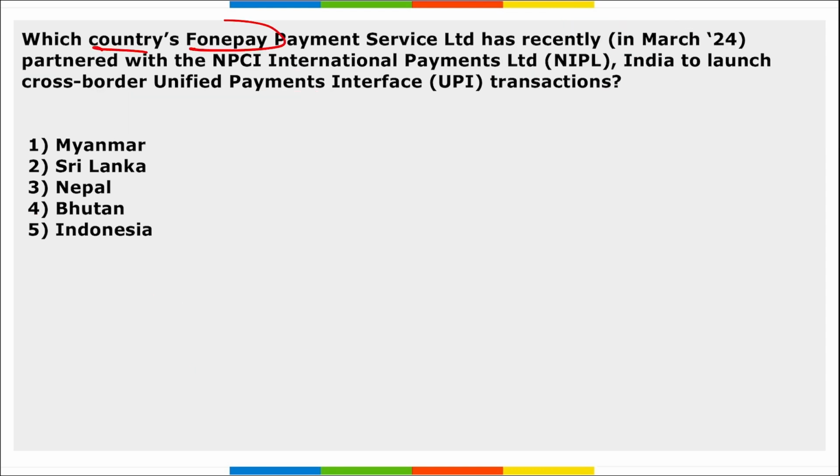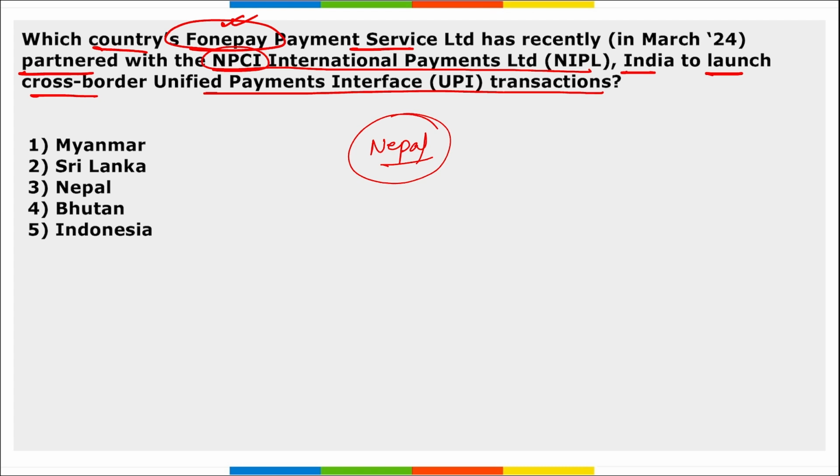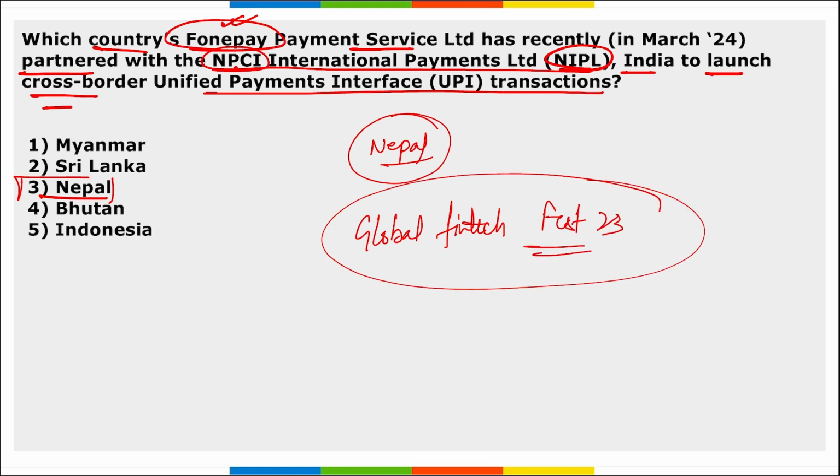Next, PhonePe Payment Service Limited of which country has recently partnered with NPCI International Payments Limited to launch cross-border UPI transactions? This PhonePe is of Nepal, right? They have partnered with NPCI International Payments Limited, that is NIPL, an arm of NPCI, to launch UPI-based transactions. And remember, this initiative was unveiled during the Global Fintech Fest 2023 held in September.